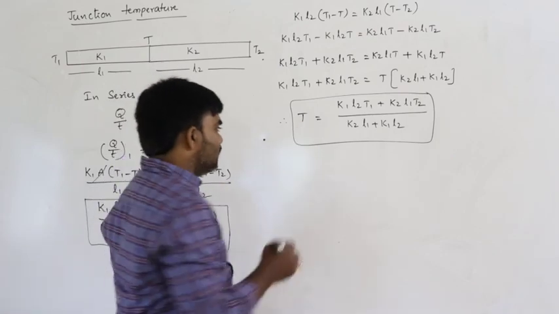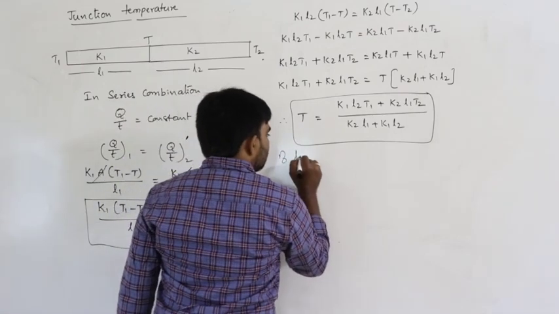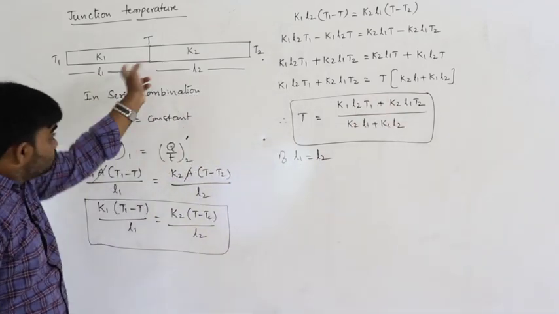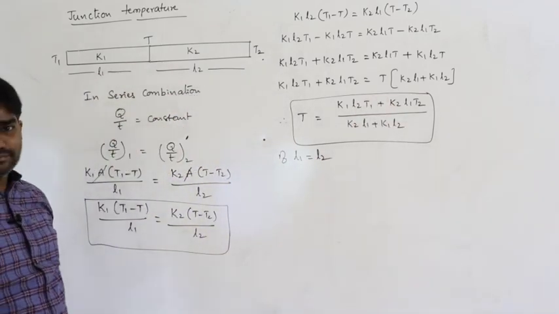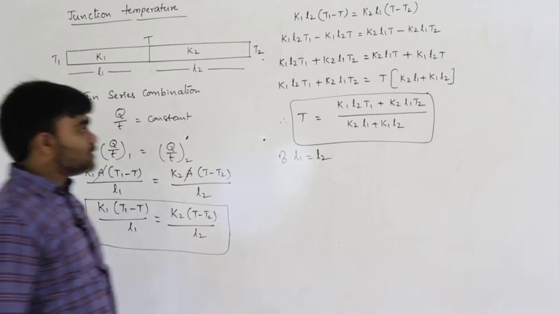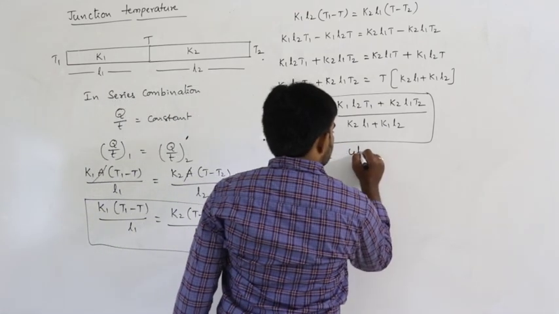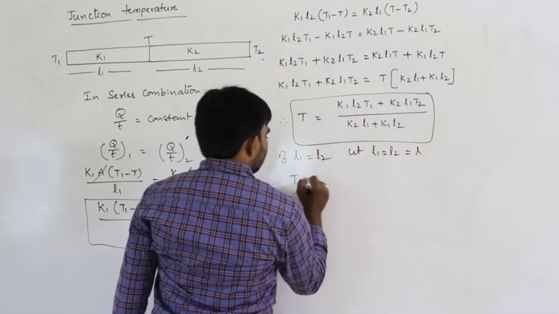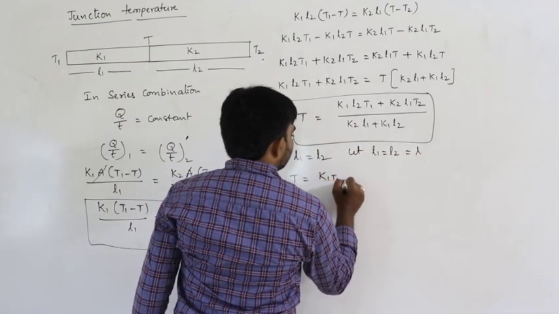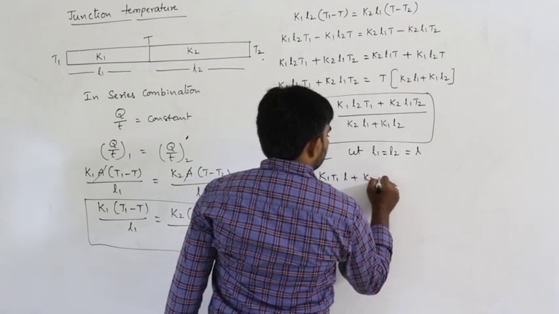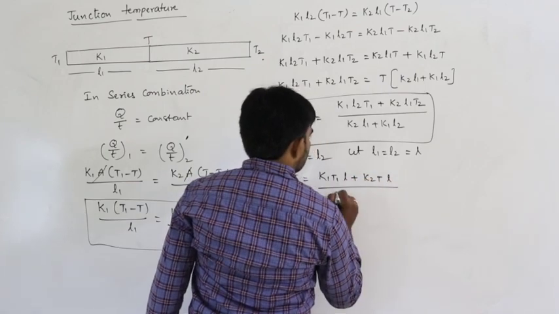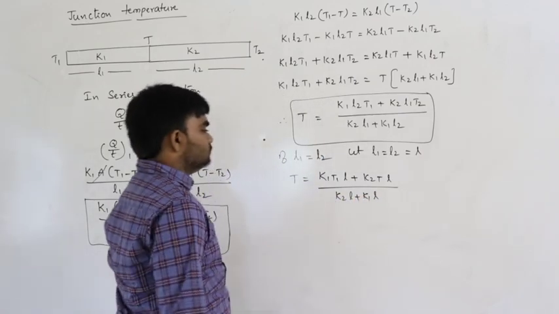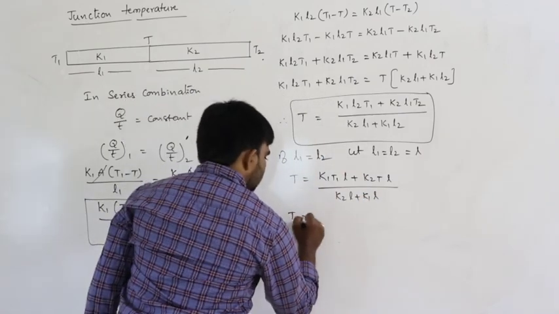Somewhat simplifying from this: if L1 is equal to L2, if the length of the two rods is the same, let L1 equal L2 equal L. Then T can be written as K1 T1 L plus K2 T2 L divided by K2 L plus K1 L. L is common in numerator and denominator.